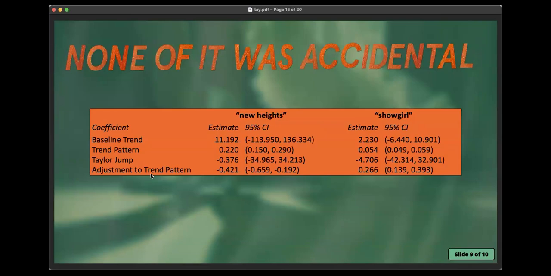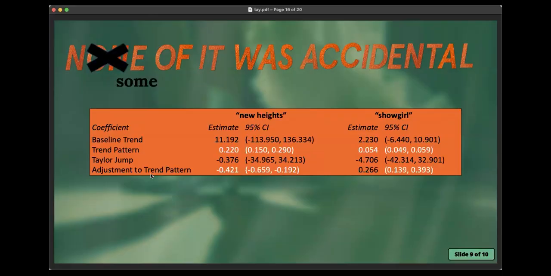Now let's put a couple of numbers on that. So I'd like to point out a few things in this chart where we basically summarize the estimates and the 95% confidence intervals. Now these numbers are a little bit less important for a point estimate because we have this outcome being standardized rather than counting direct Google searches, but the direction is really important. So I'd like to highlight specifically the things that I highlight in white.